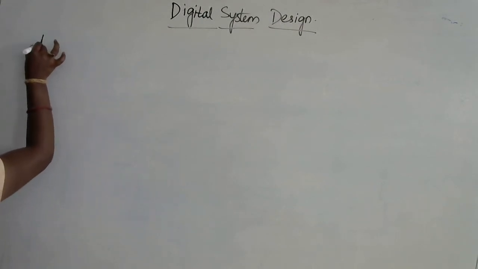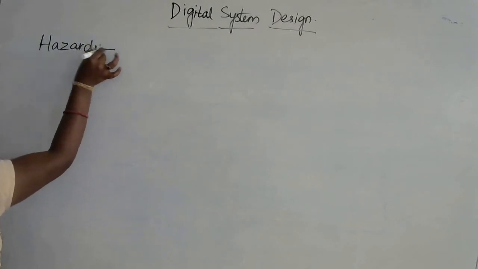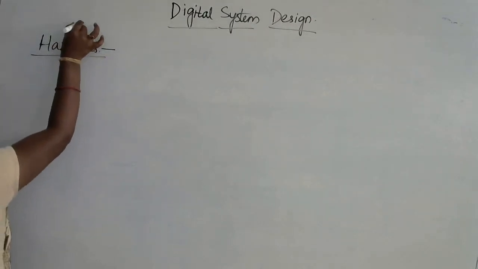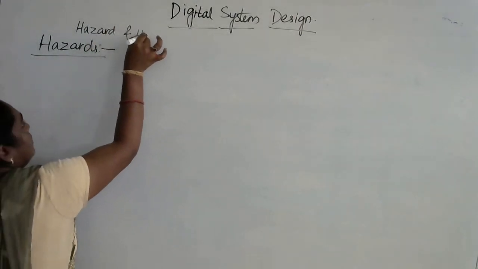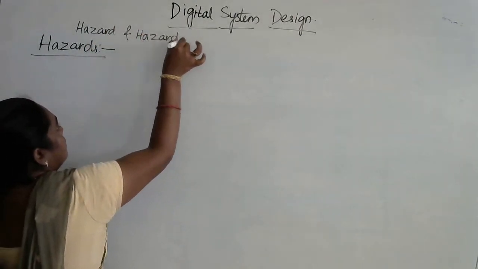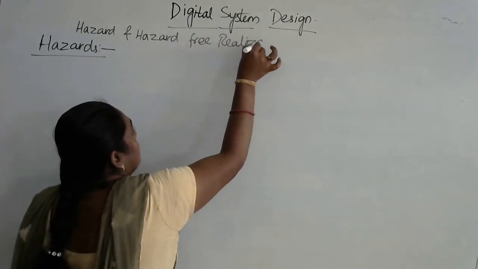So the first is hazards. So the topic is hazard and hazard free realization.